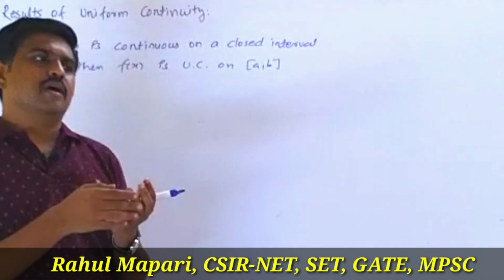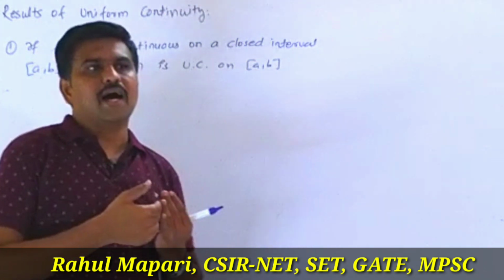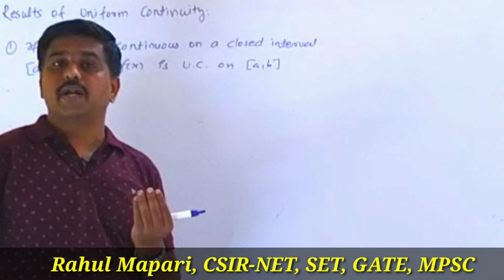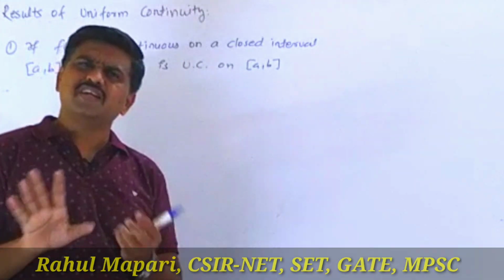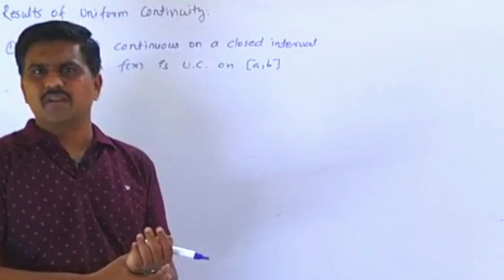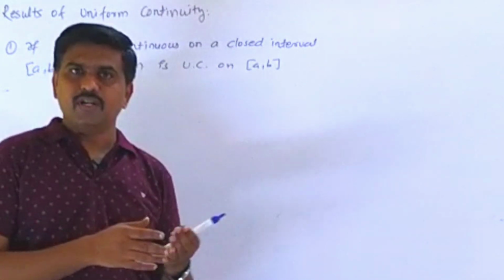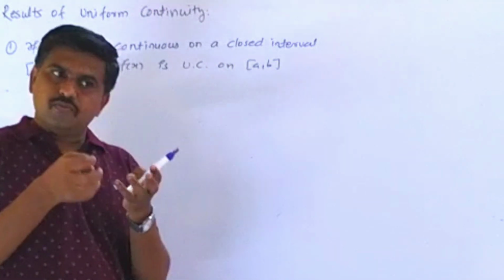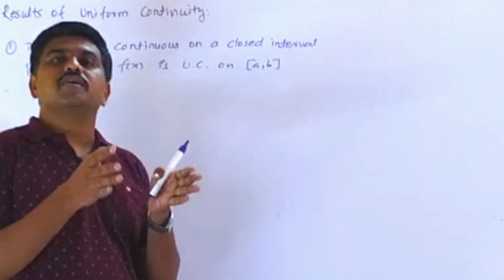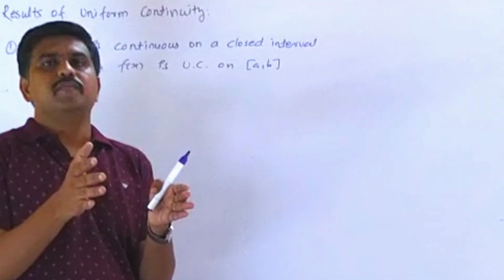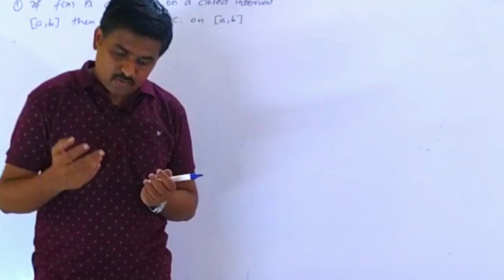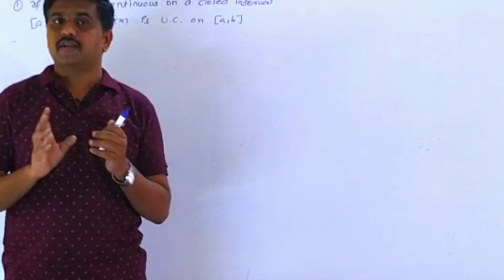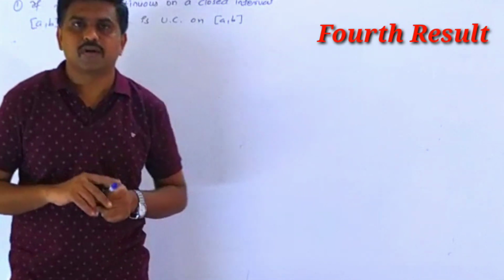If in a question they ask whether f of x is uniform continuous or not, and they have given a closed interval [a,b], just check its continuity. And continuity is very simple. We know how to check continuity at a point. So if we find that the function is continuous on that closed interval [a,b], then it is uniformly continuous on that closed interval [a,b]. Now one more result, and that result is very important.